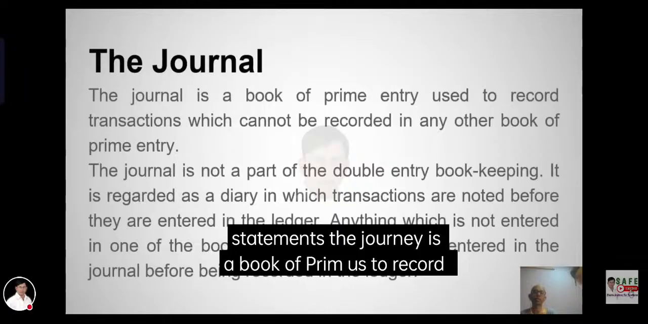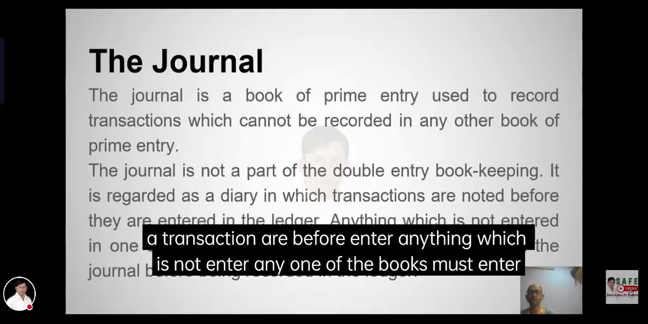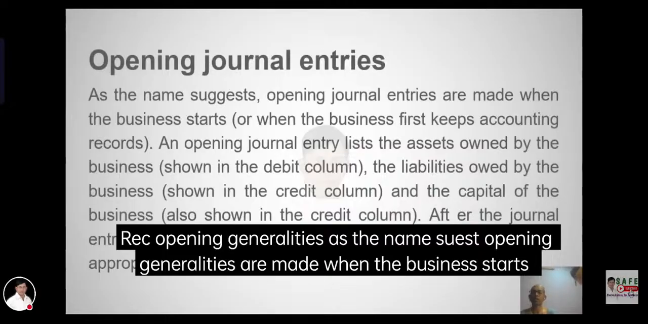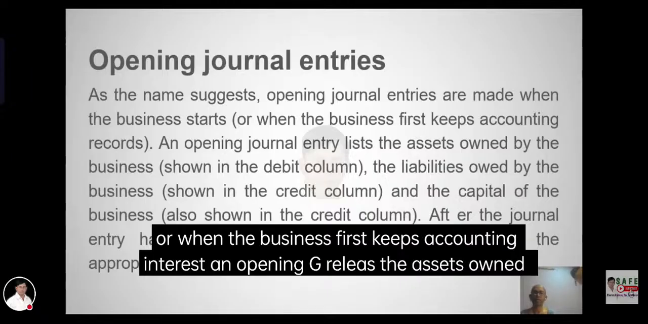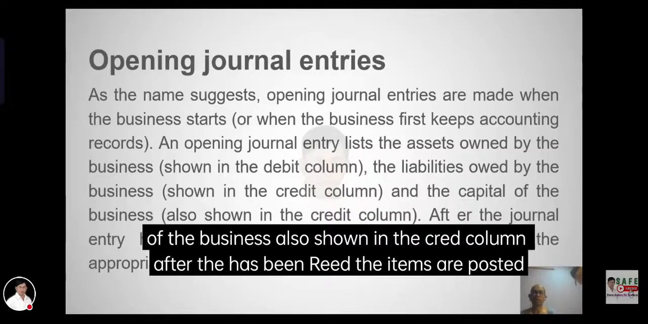The journal is practically used to record transactions that are not recorded elsewhere. The journal is not part of the double entry, and it is not entered into the ledger. After the transactions are made, entries are opened in the journal with the supporting documentation.